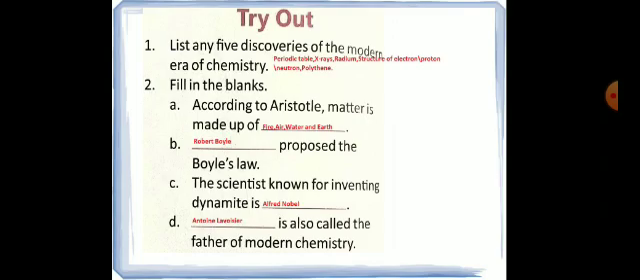Question number 2 is, fill in the blanks. According to Aristotle, matter is made up of fire, air, water and earth. B part is, dash proposed the Boyle's law. Who proposed? The scientist name is Robert Boyle. C part is, the scientist known for inventing dynamite is Alfred Nobel. Now D part is, dash is also called the father of modern chemistry. Answer is Antoine Lavoisier.